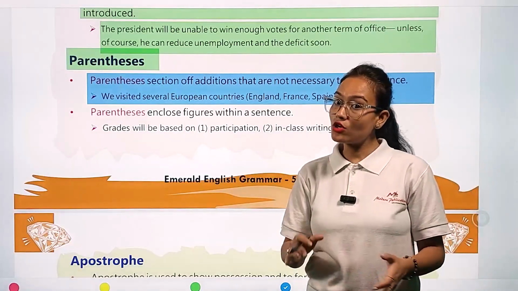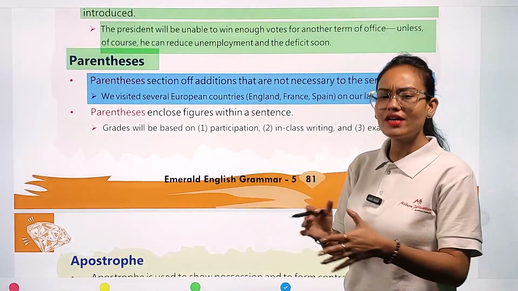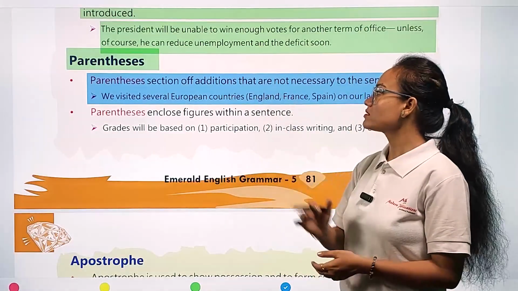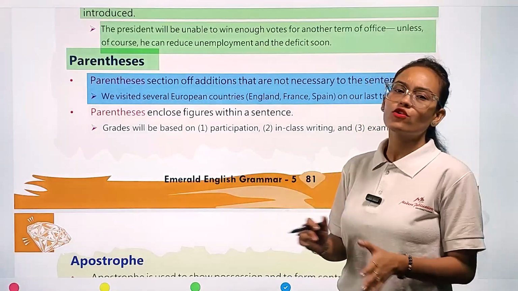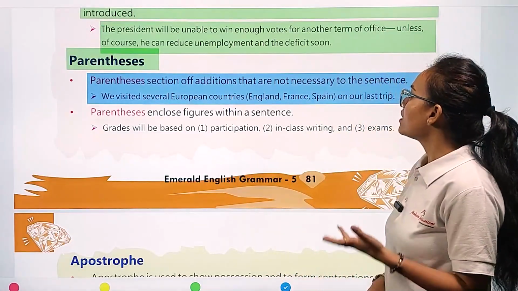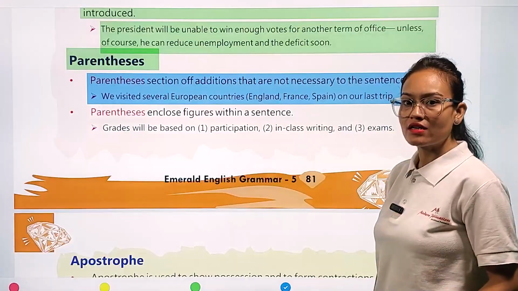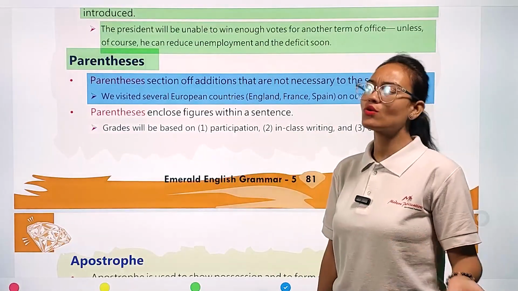In Europe many countries are present, so for the combination you use parentheses. Instead of saying we visited England, France, Spain, Portugal, Bulgaria, Albania, etc., you are not going to say it like this.